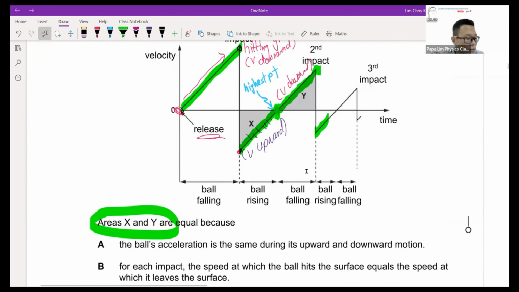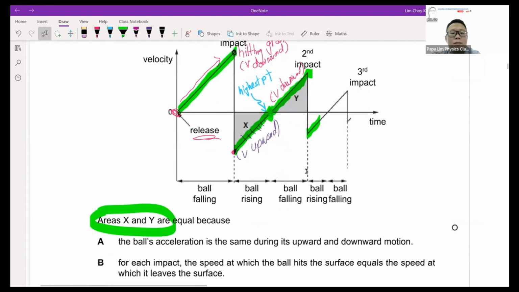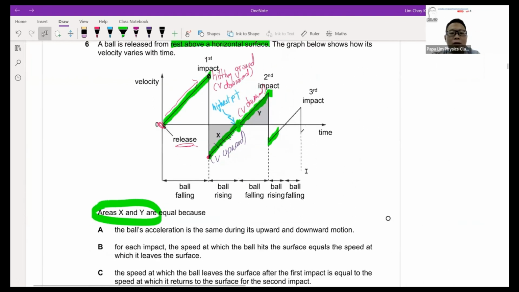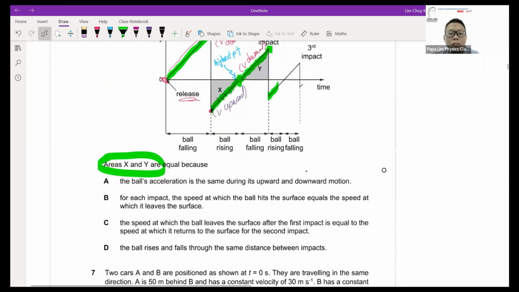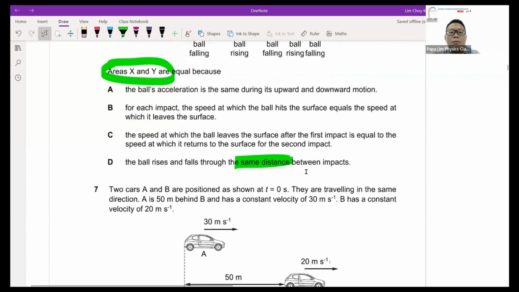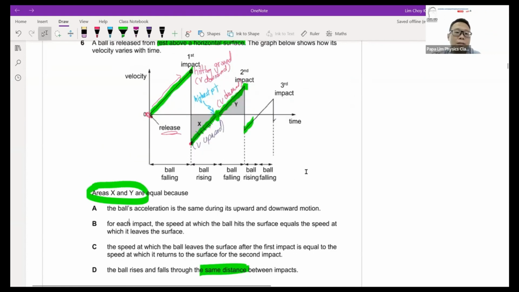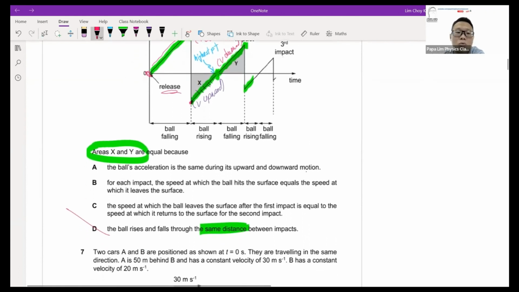Now in this area here, if you analyze the graph, you will find the answer. For areas X and Y, if you know what they mean, they refer to the distance. The area under the velocity-time graph is distance. This means that for X and Y, in looking at the motion of the dropping, you'll find that X and Y are the rising and the falling distance. Because of that, the answer has to be the same. That would be the distance between the impacts. So just take note of the wording of the answers. You have to analyze the graph carefully before you come to this conclusion.